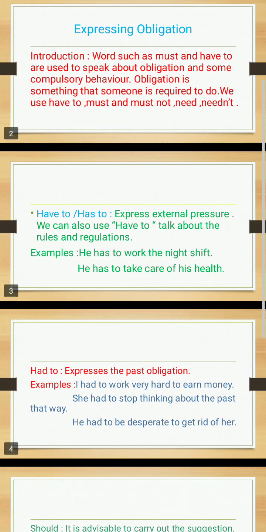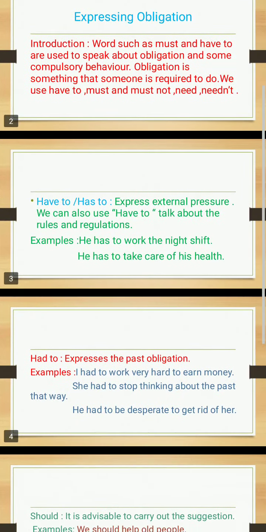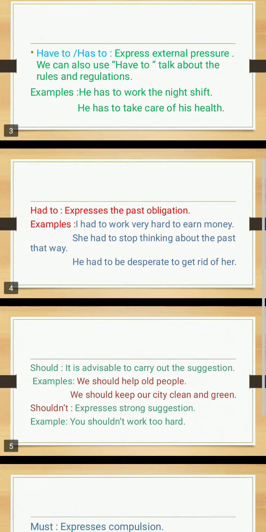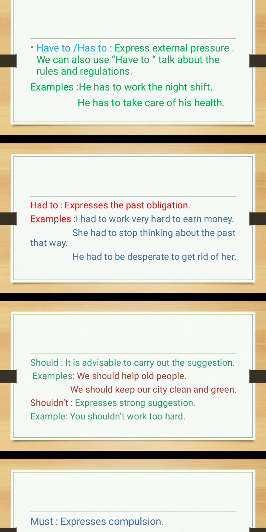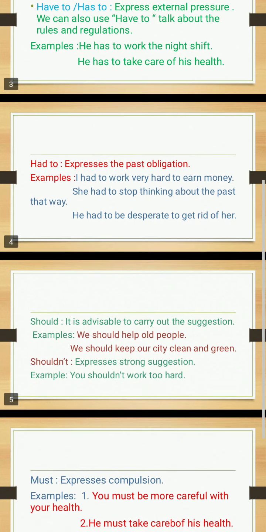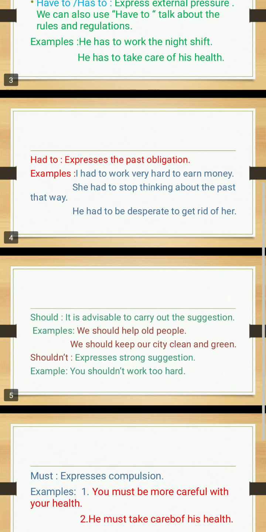Suppose you observe the fourth slide. Here, had to is given and you can learn how it should be used. It expresses the past obligation. Suppose you observe the first example: I had to work very hard to earn money. Because whenever in the past you worked, you had to work very hard to earn money. It means it expresses your past obligations.